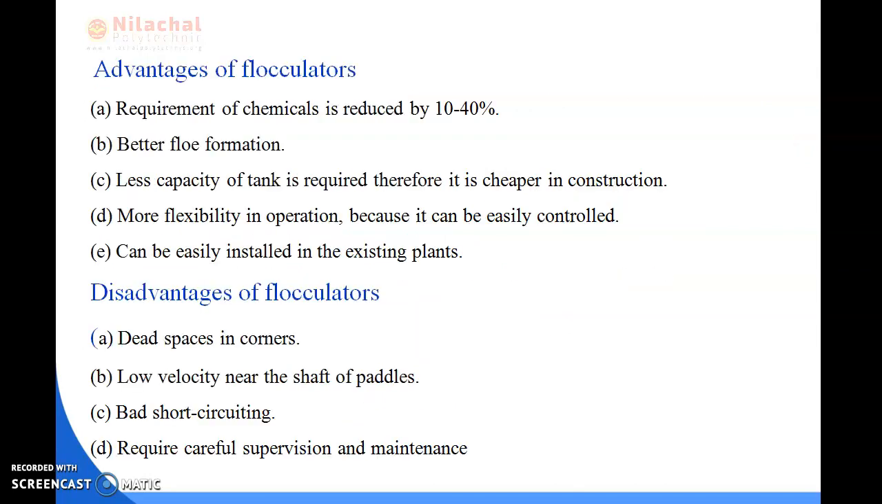So next we'll be reading about the advantages and disadvantages of flocculators in the next slide. Thank you.